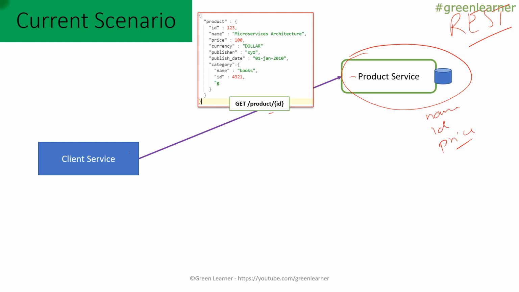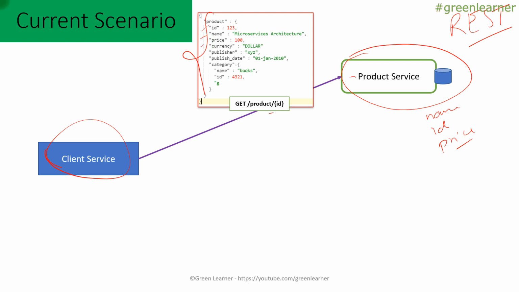There is no way the server can understand that the client wants only ID, name and price and return just that. So when I call get product by ID, I'll get all of this response, and the client service has to process all of this data and take out the ID, name and price.